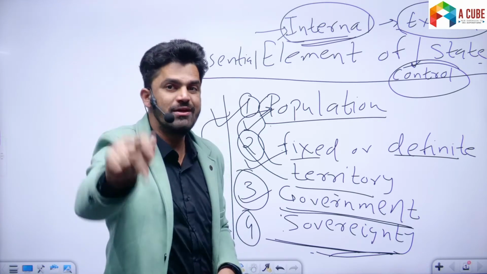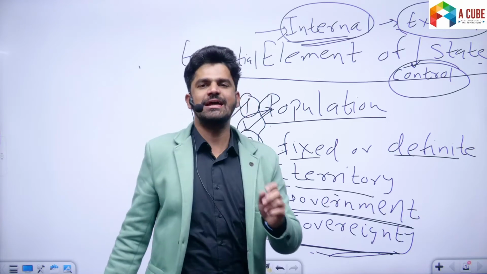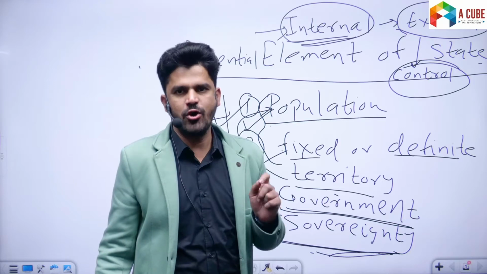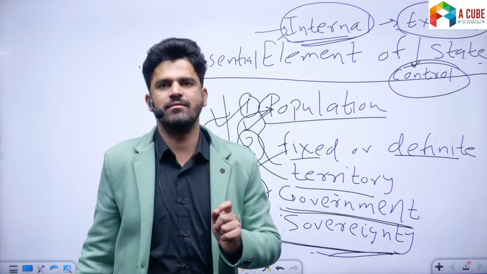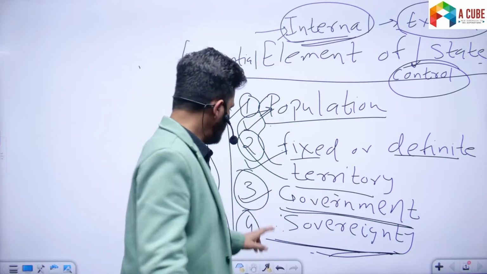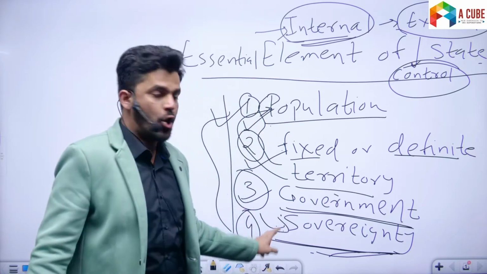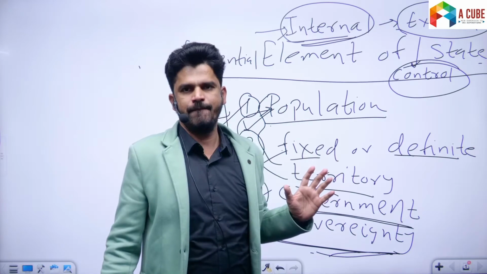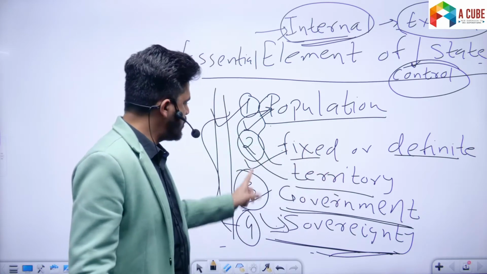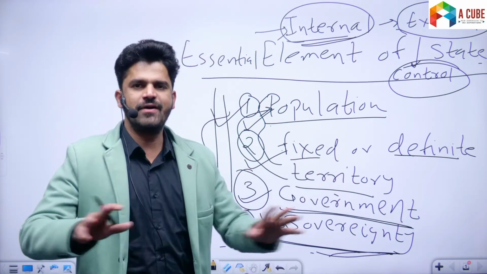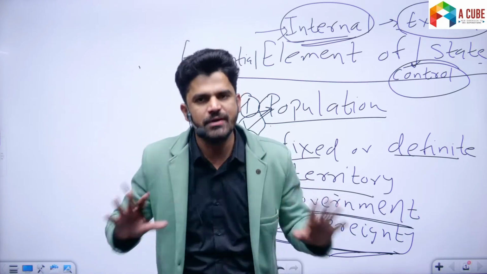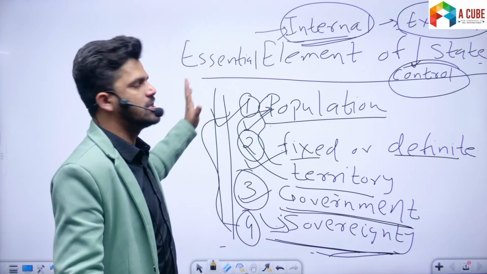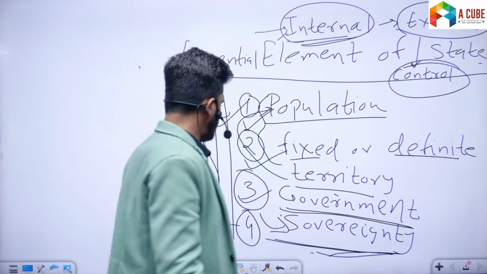It became a state only when our Constitution of India declared India as a sovereign democratic republic, independent republic, right? Did you understand? So all these elements should coexist simultaneously. Absence of any one of the elements will nullify the state. That particular institution will not be called the state. Now I hope this is clear. Okay, fine. Now next.